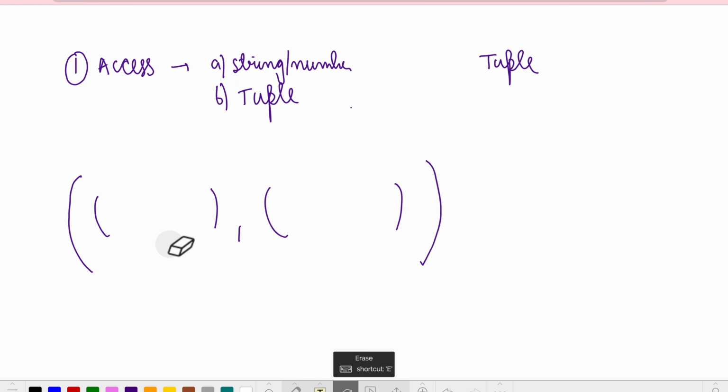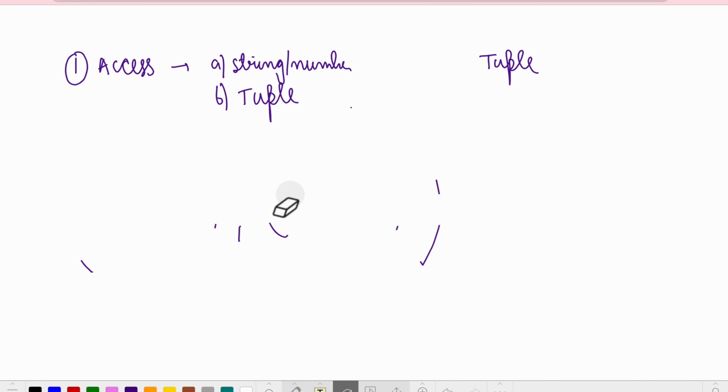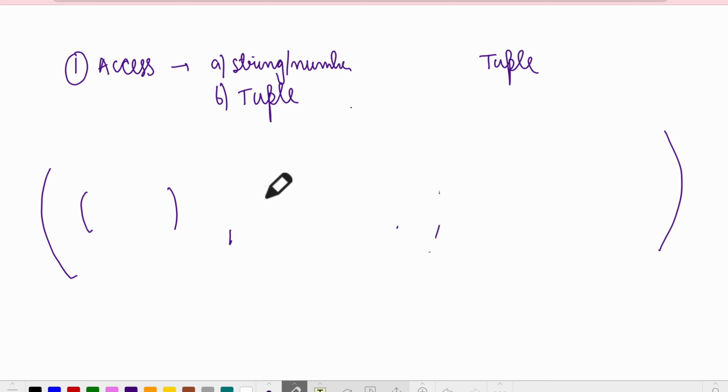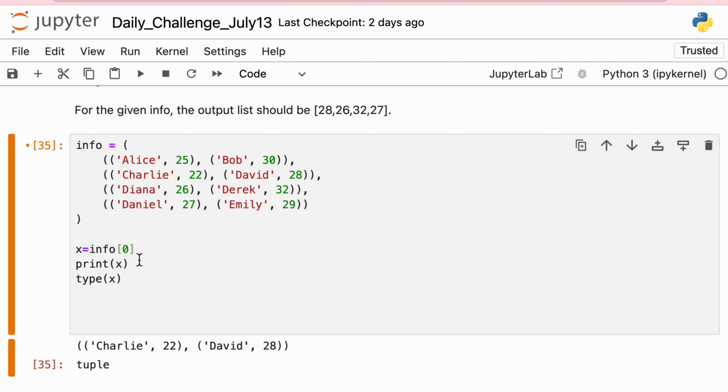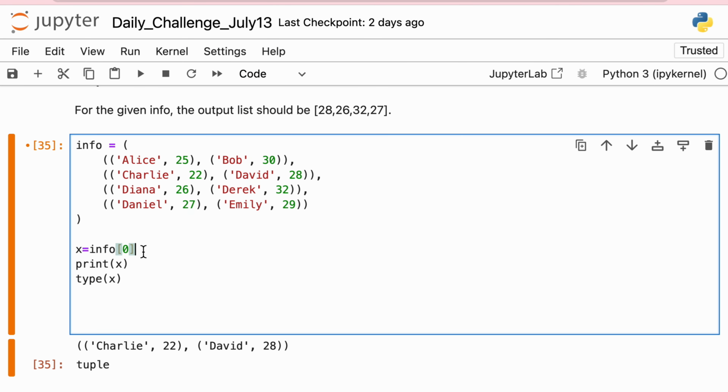Let me remove this and create things from scratch. Right now it looks like a big tuple, and then it has multiple tuples inside. This is tuple 1, this is tuple 2, this is tuple 3, and then there will be tuple 4. So there are multiple tuples inside it: T1, T2, T3, and T4. After this we need to do a further 0, because this is again a tuple of tuples.